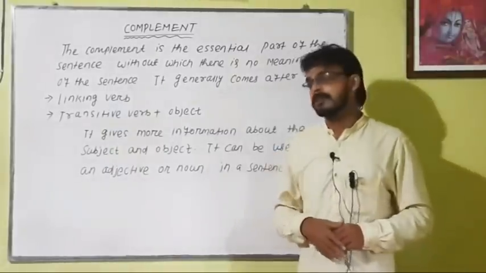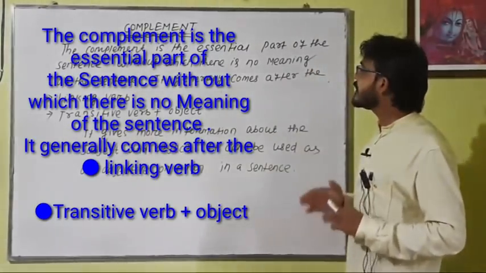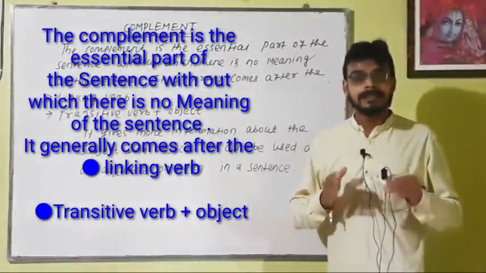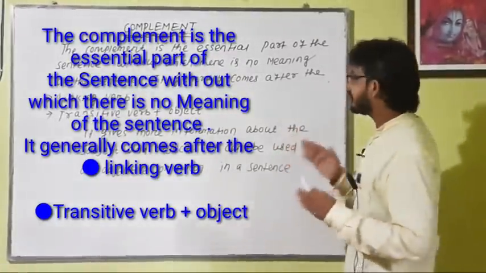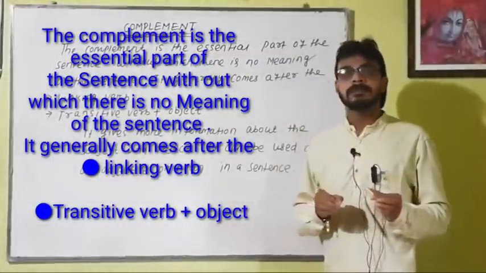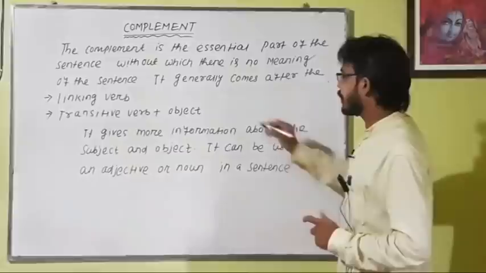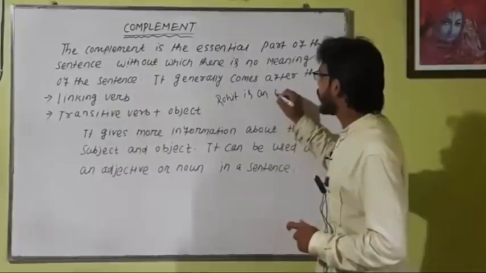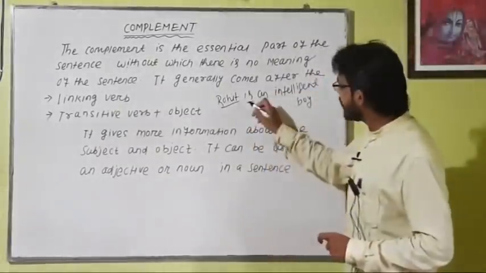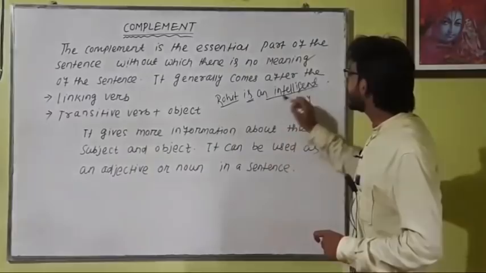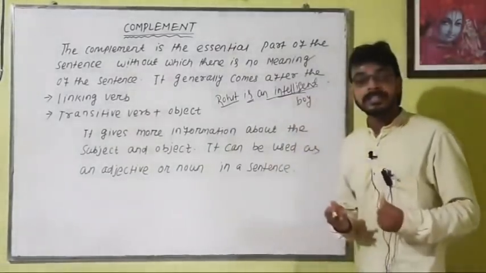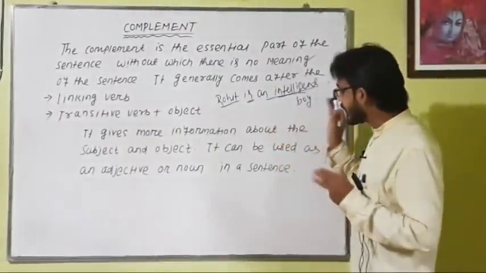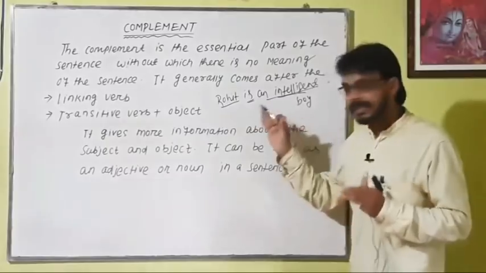So let's start. What is a complement? The complement is the essential part of the sentence without which there is no meaning of the sentence. It generally comes after the linking verb, or after a transitive verb plus object. Just take an example. Rohit is an intelligent boy. Here Rohit is the subject, is is the linking verb, and intelligent is the adjective. Who is intelligent? Rohit is intelligent. That means intelligent gives information about the subject, that is Rohit.